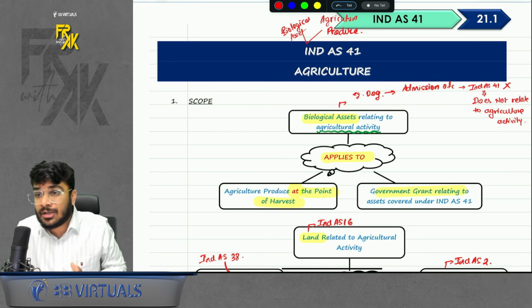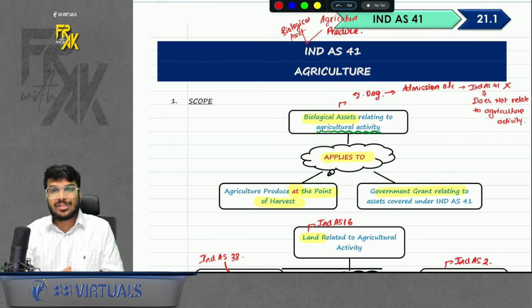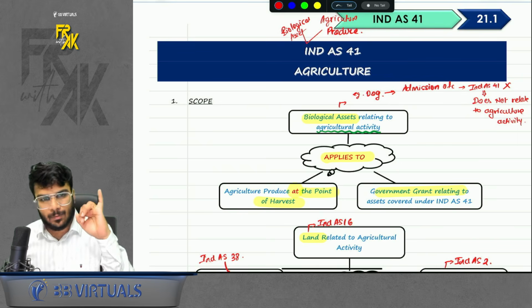Acha, this revision is going to be in 100% English for my South Indian students. Okay, chalo. So let's start the revision in 3, 2, 1 and go.